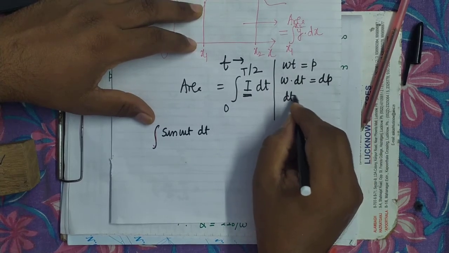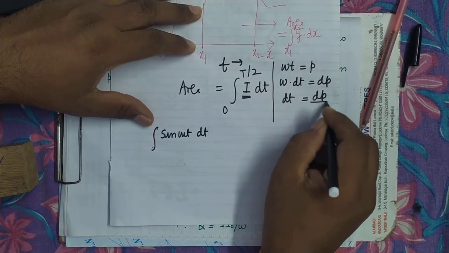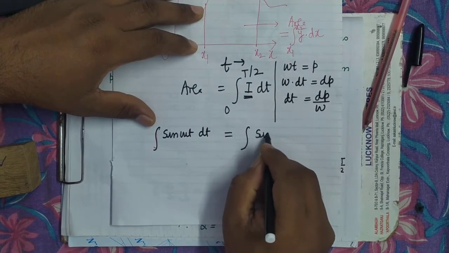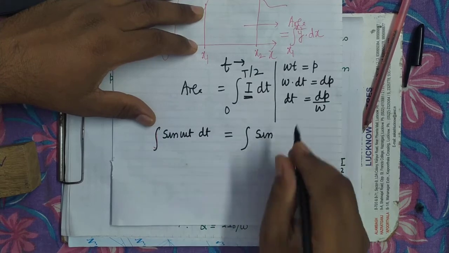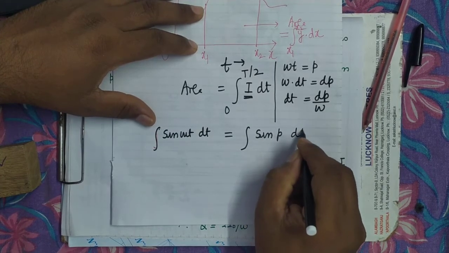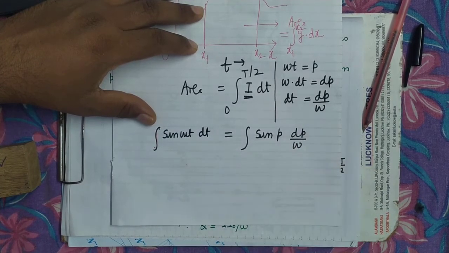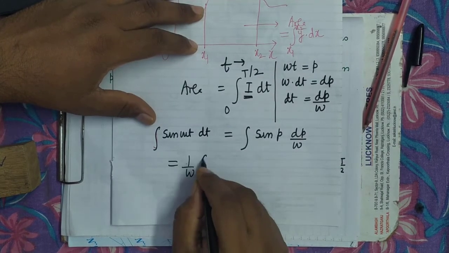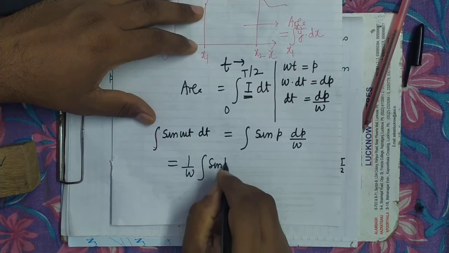So what will be dt? It will be dp upon omega. So we can write integral sine, in place of omega t write p, dp upon omega. Omega is angular frequency, which is a constant, so you can take it out: integral sine p dp.